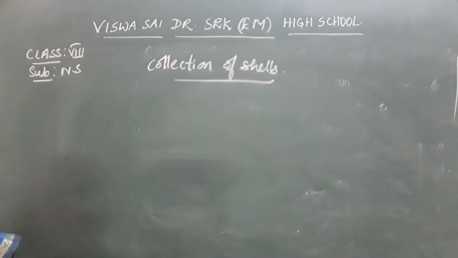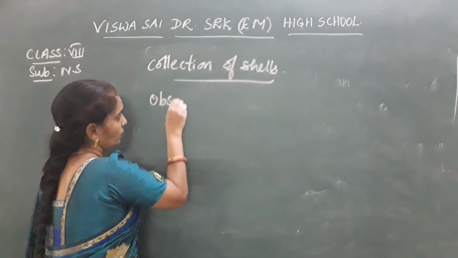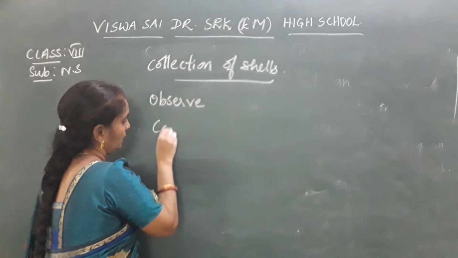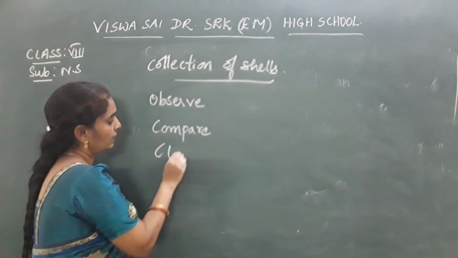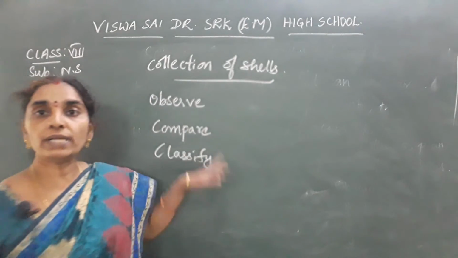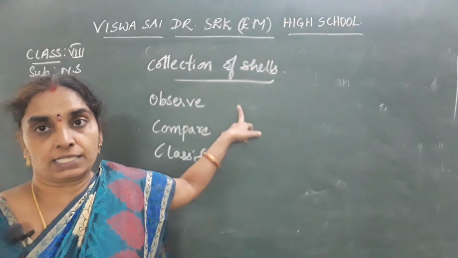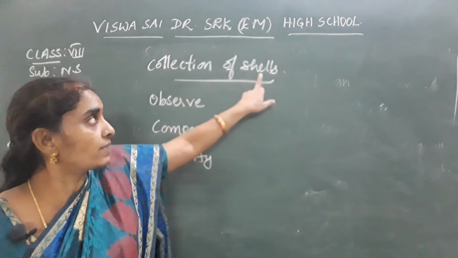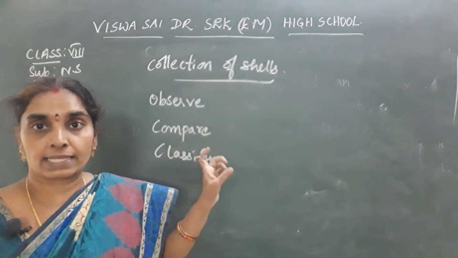So he observes, compares and classifies. What does he observe? He observes the shape and size of the shells. And what does he compare? Different sizes.